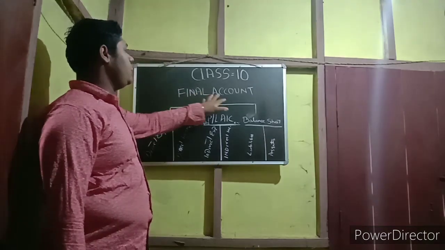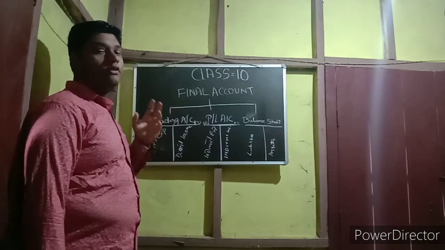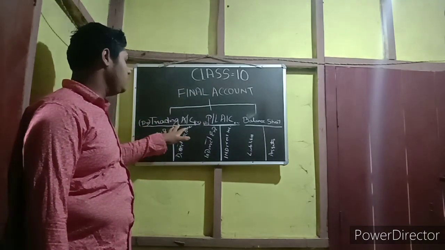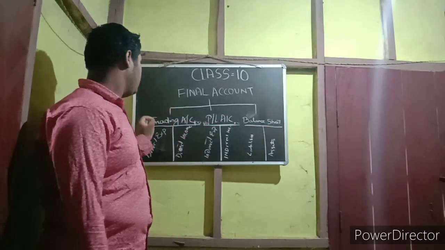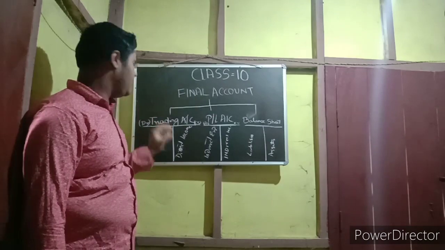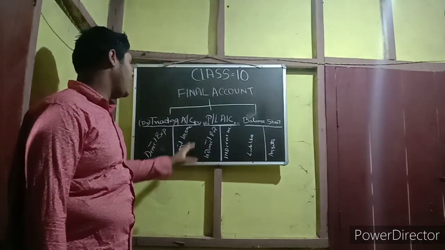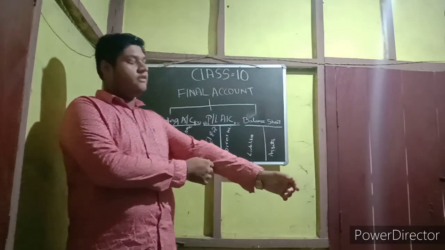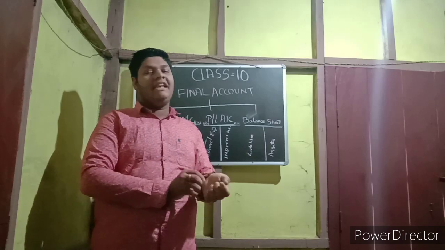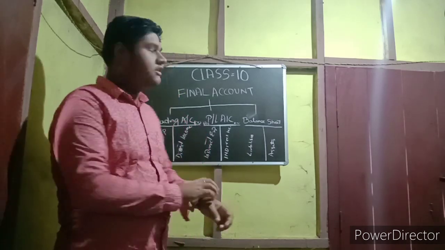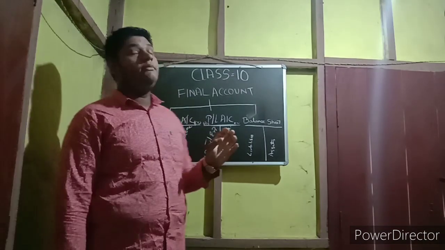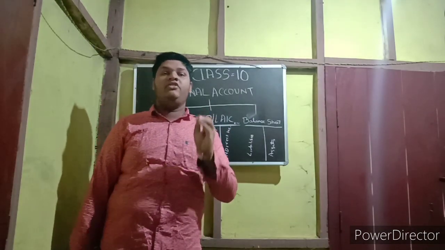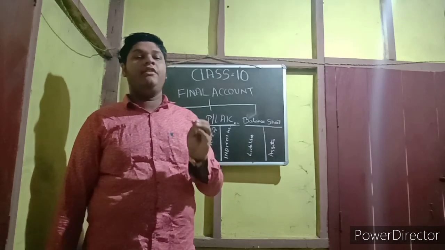So this final account is divided into three portions, that is the trading account, profit and loss account, and balance sheet. In trading account, we will record all the direct expenses and direct income. So what is direct expense and what is direct income? It will be clear to you when you start the practical. For the basics, just take direct expense or direct income as those transactions which are directly related to the manufacturing of a product.